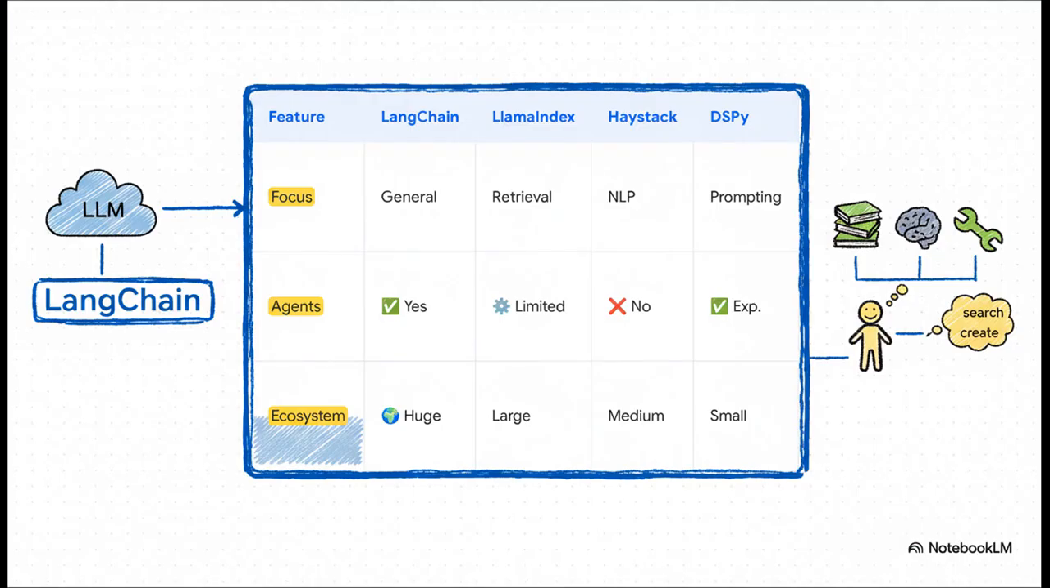Now, of course, LangChain isn't the only framework out there, but when you stack it up against the others, its strengths become really clear. You know, while a framework like LlamaIndex is fantastic for document retrieval, LangChain really stands out for its sheer versatility, its powerful agent capabilities, and its absolutely massive ecosystem. That's what makes it the go-to choice for so many developers.